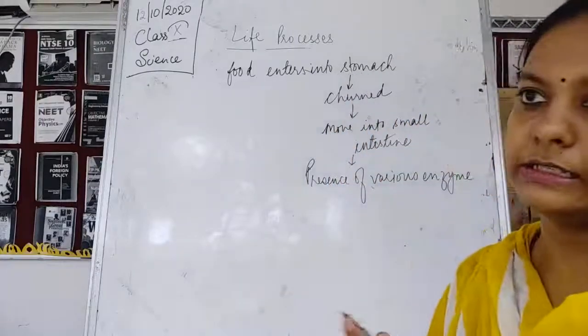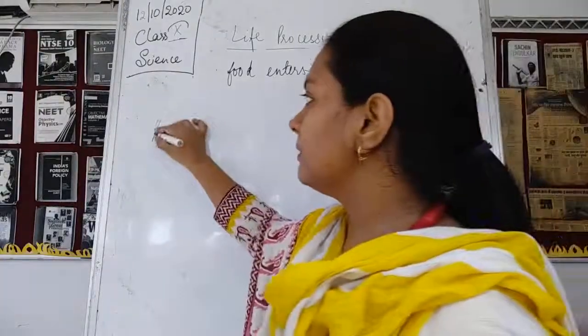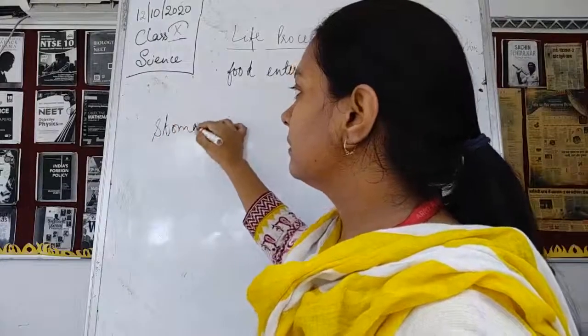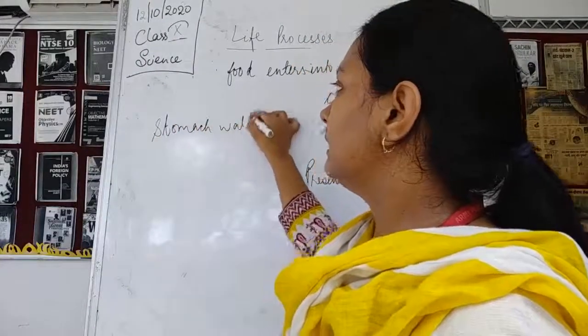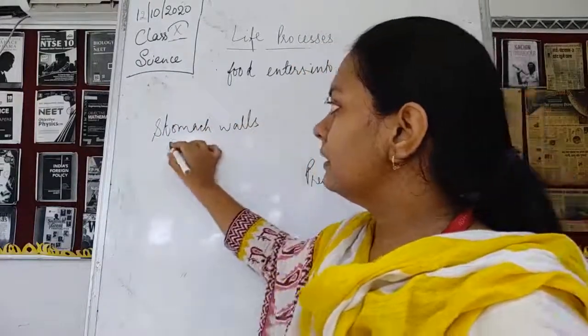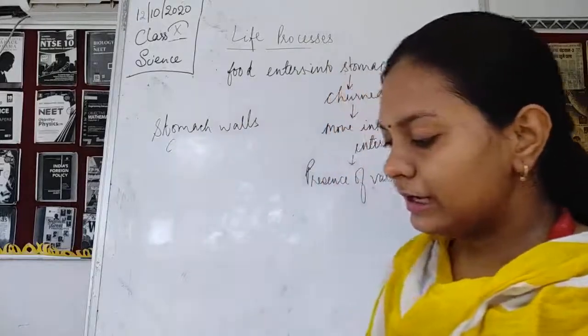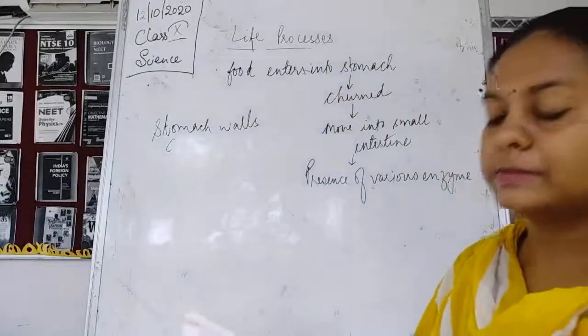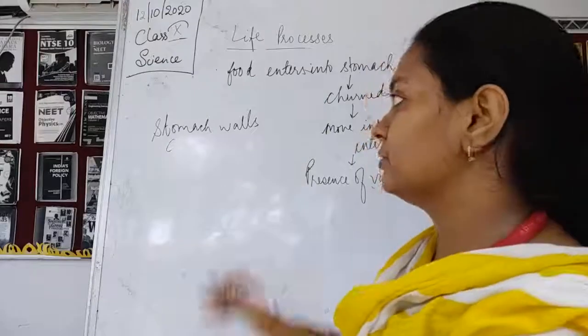Three things it is releasing. From the walls of the stomach, it releases the digestive juices. It releases three substances. It is releasing the gastric juice.